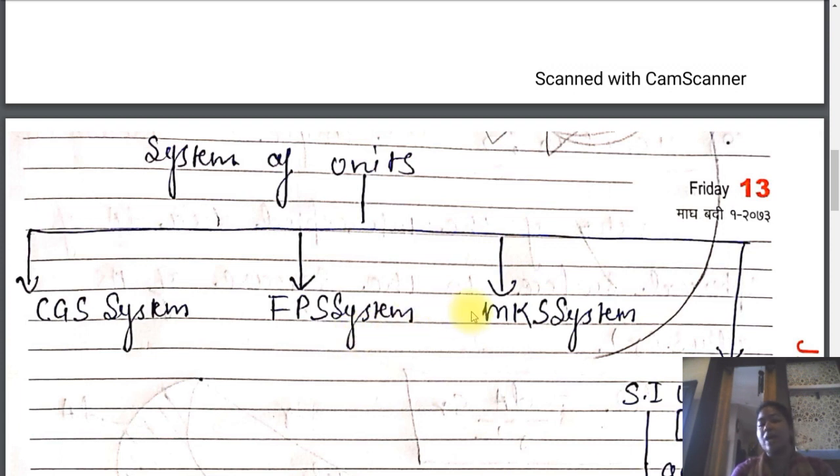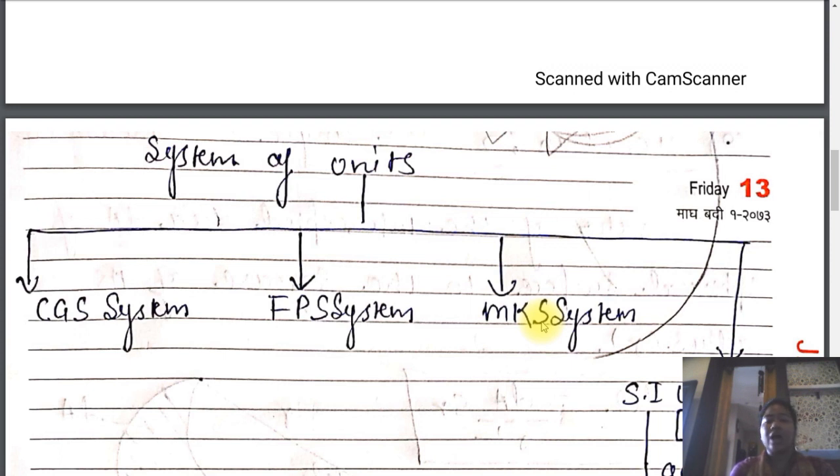And the last we are having the MKS system, which is the most used worldwide and the most common system of unit used by us. In the MKS system, length is measured in the meter, mass is measured in the kg and time is measured in the second. If we are having the set of all these three units, that particular set is under the MKS system.